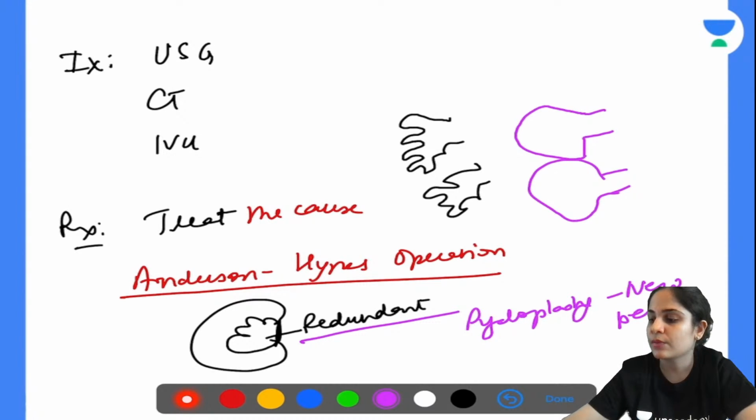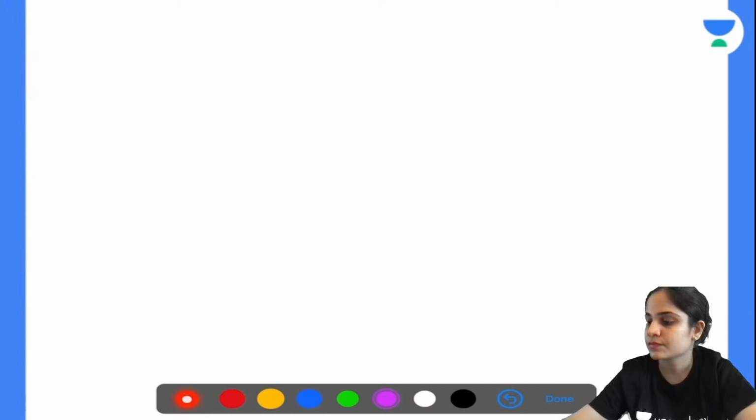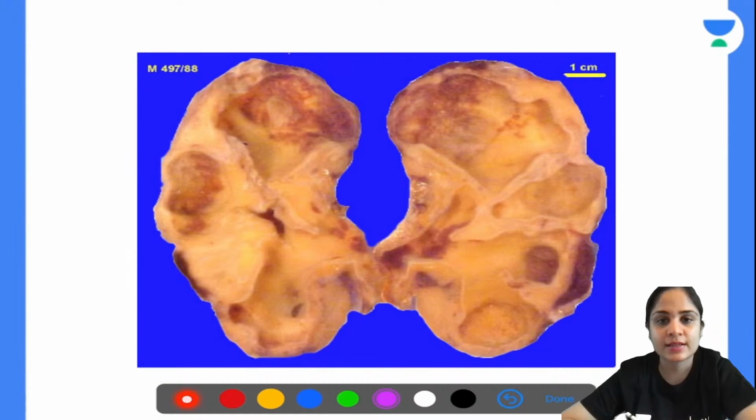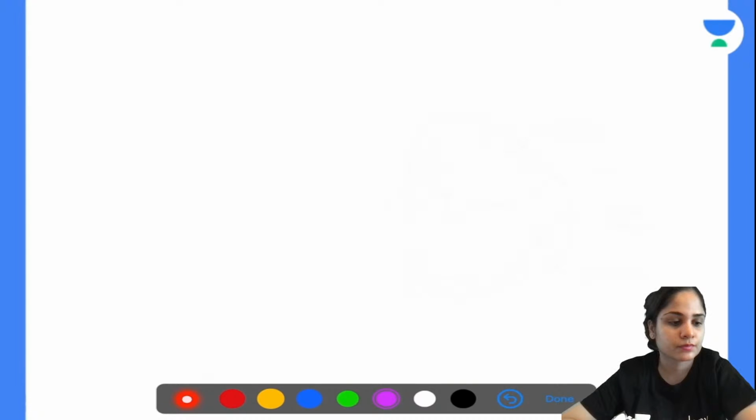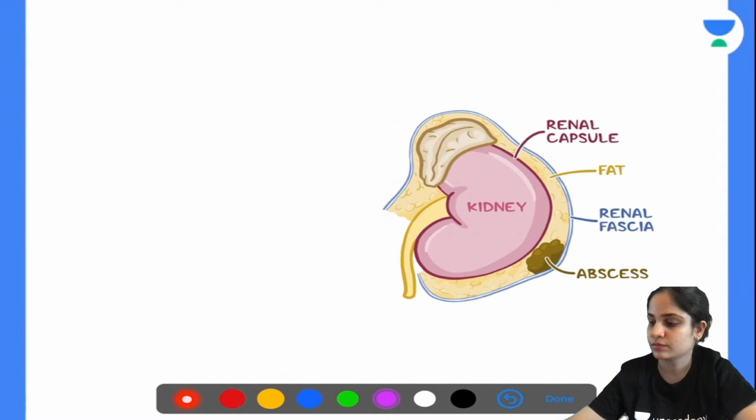Moving on to our next disease. So identify this condition. So you can see the kidney, you can see the renal capsule, in the perinephric fat area, you can see presence of an abscess. Okay, so this is where the abscess is present. So what is this called as?